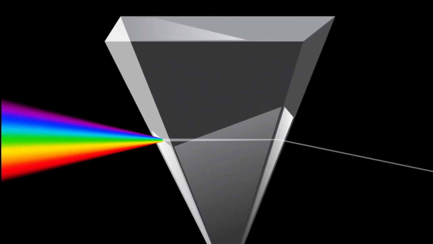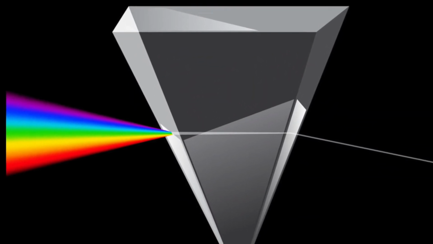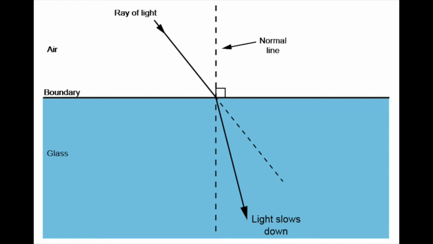The white light is going through a change of medium. It's going through air and then into the glass prism. As it enters the glass prism, the waves are changing direction. And because each color has a different wavelength, each color will bend a different way. This is what is allowing us to see all the different colors of the rainbow.